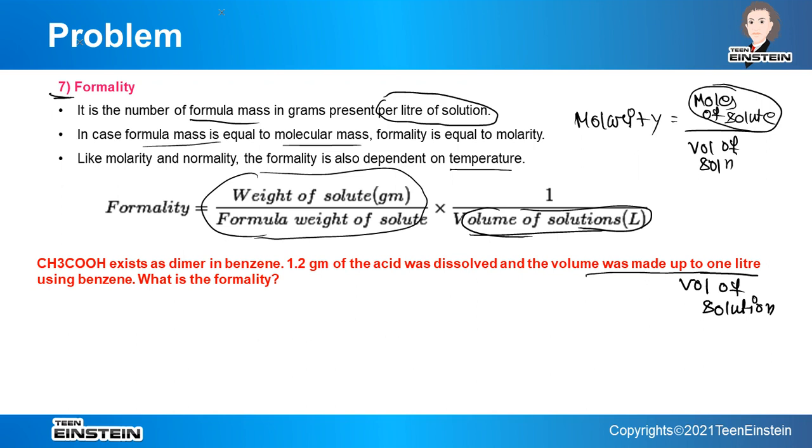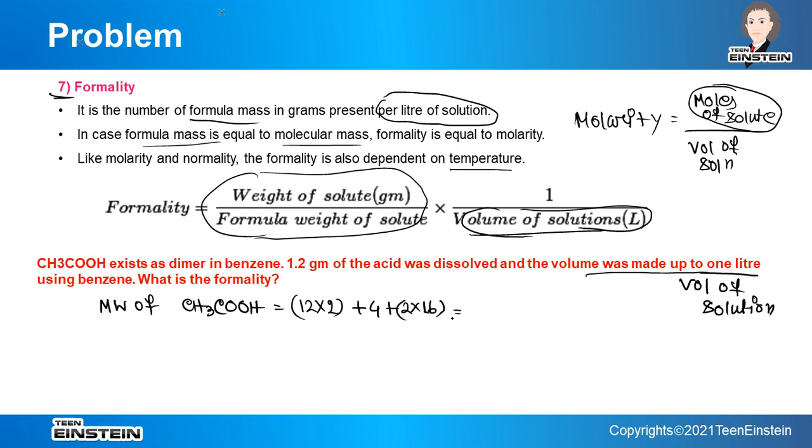Now if it is existing as a dimer, then first of all we will find out the molecular weight. The molecular weight of CH3COOH is 2 carbons, so 12 into 2, 4 hydrogens, 4 into 1, and 2 oxygens, 2 into 16.